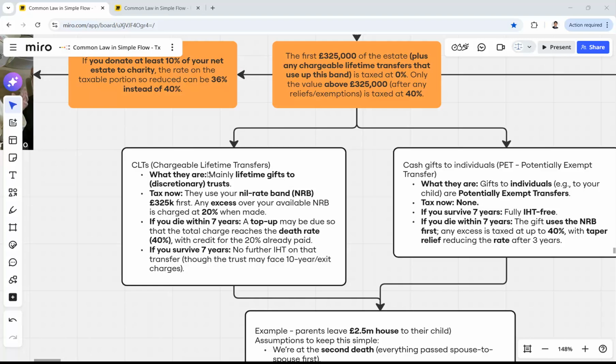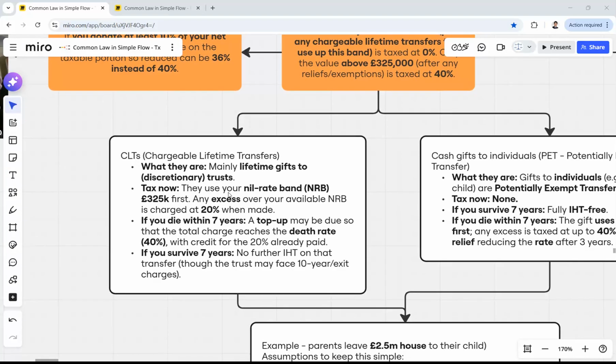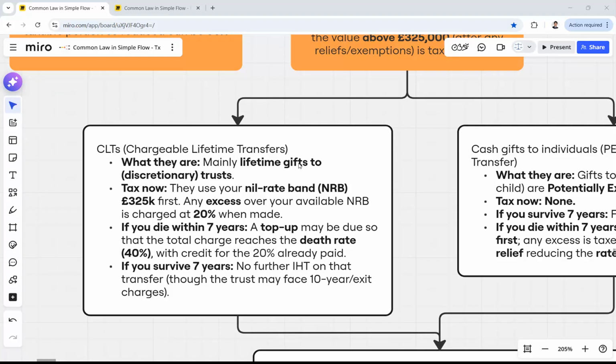CLTs, chargeable lifetime transfers. What are they? Mainly, these are lifetime gifts to discretionary trusts. They use our nil rate band, NRB, the 325,000 first. Any excess over your available NRB is charged at 20% when made.